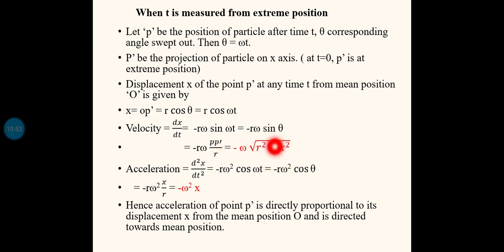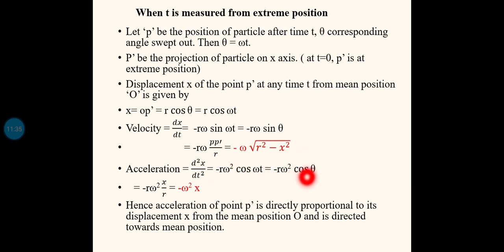See, this equation depends only on omega, the radius of the circle, and the displacement from the mean position. Now next one is acceleration. To find the acceleration we will differentiate the displacement two times with respect to time. So d square x by dt square. Already dx by dt is minus r omega sin omega t. Differentiating again, this term minus r omega is constant, and differentiating sin omega t we get cos omega t into omega. So this entire term becomes minus r omega square cos omega t. So this is the equation for the acceleration.